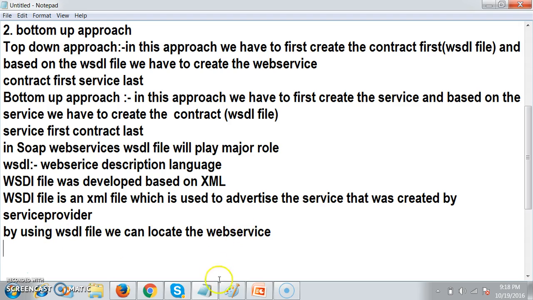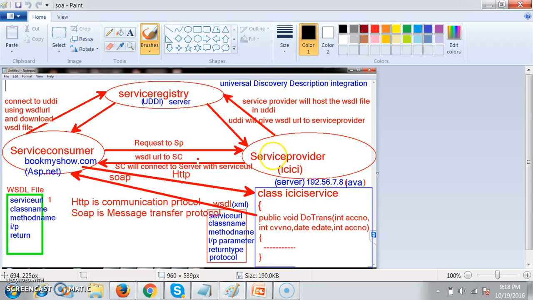So what is the meaning of this? Generally, the service provider will create the service and host it on the server. In order to consume the service, we must know the service URL. And that service URL is not directly given to the service consumer by the service provider.